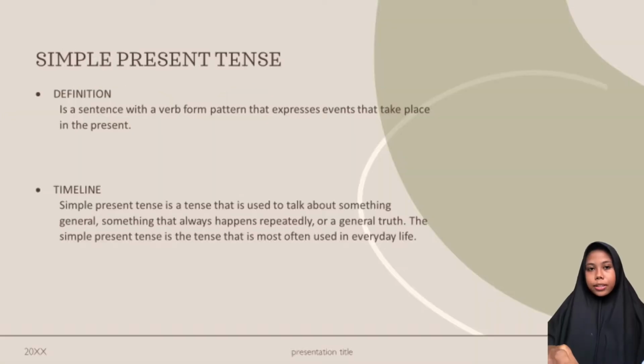Present tense definition is a sentence with a form pattern that expresses events that take place in the present. Timeline. Simple present tense is a tense that is assigned to tell about something general, something that always happens repeatedly, or a general truth. The simple present tense is the tense that is most often assigned in everyday life.